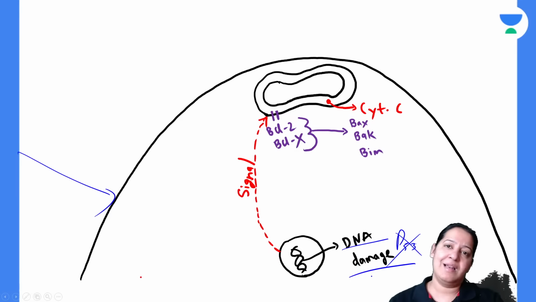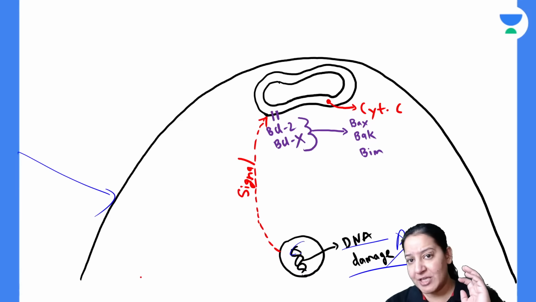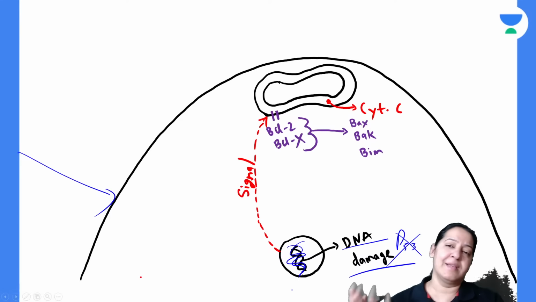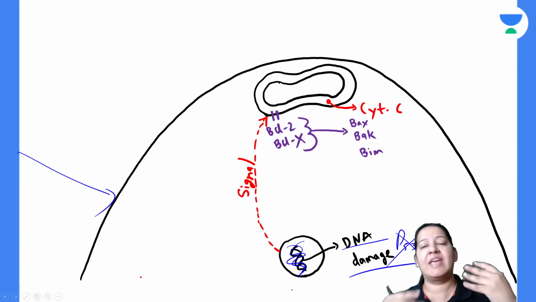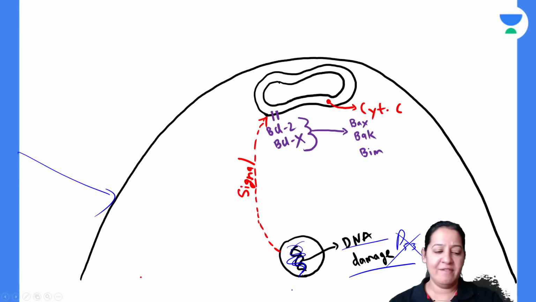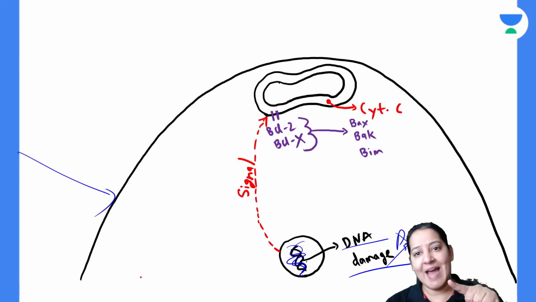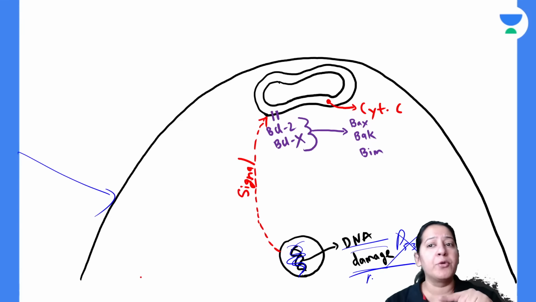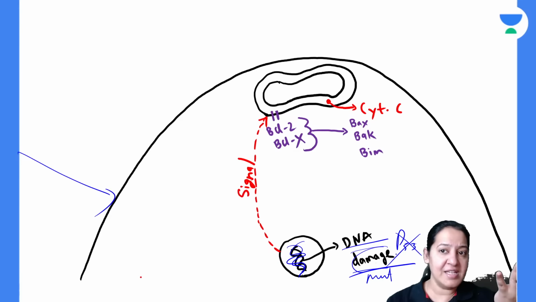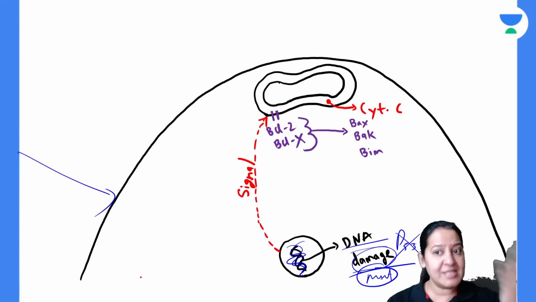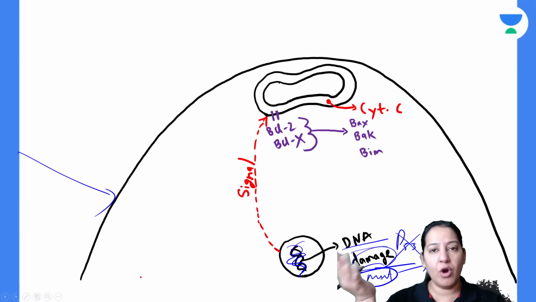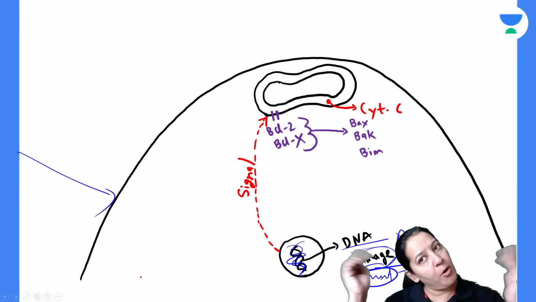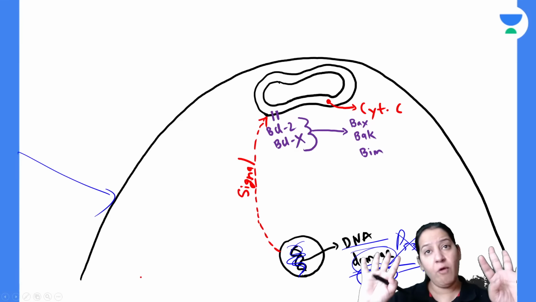Now let's kill this cell. Let's kill it, because the DNA is damaged beyond repair. We cannot keep a cell with damaged DNA alive. The body will not allow it. Because if the DNA is damaged, it means the DNA is having mutations. A mutated cell will lead to cancer. If we allow it to survive, it will divide and form a cancer. We do not want humans to have cancer. That's why the body automatically eliminates it.